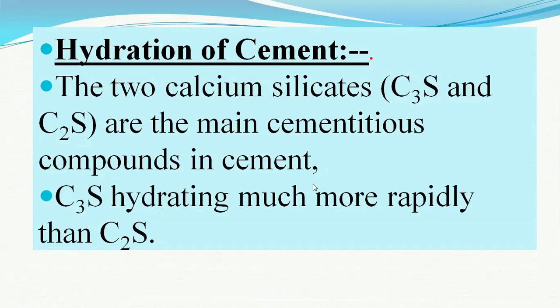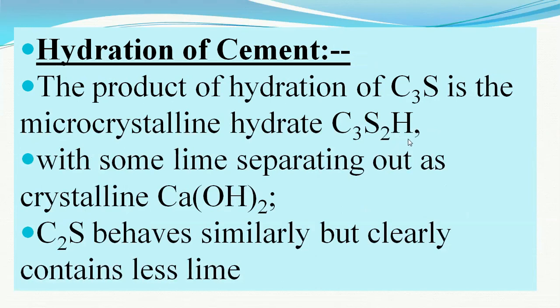In the hydration of cement, the C3S and C2S react with water and form the CSH gel. The C3S hydrates faster than the C2S. Again, C3S forms C3S2H, that is CSH gel, with some unconverted calcium oxide, which we discussed as an unsound material. It also reacts with the water and forms calcium hydroxide, which is useless in nature.